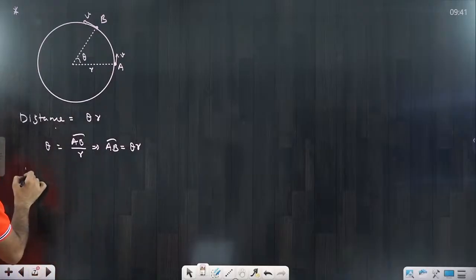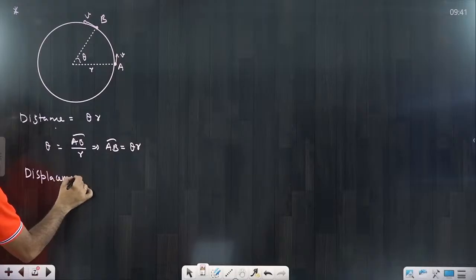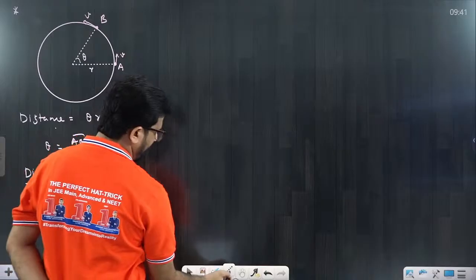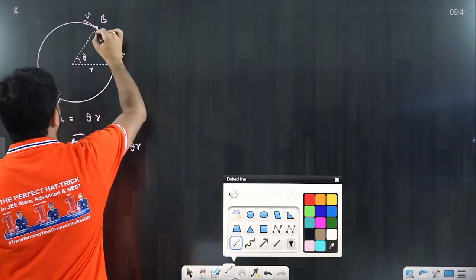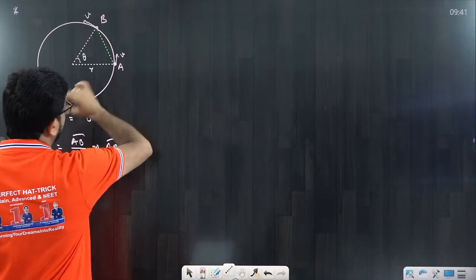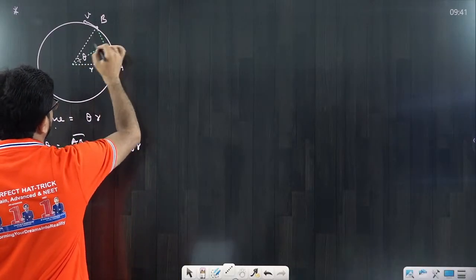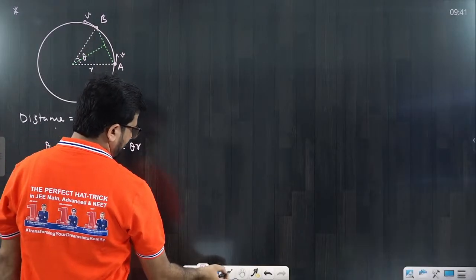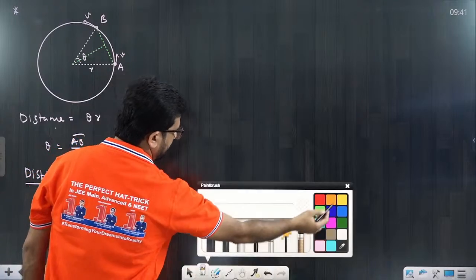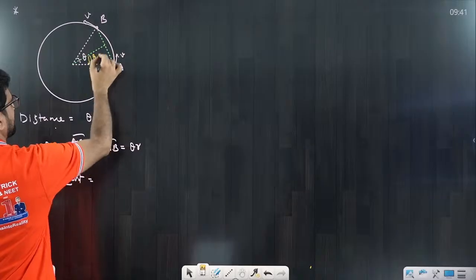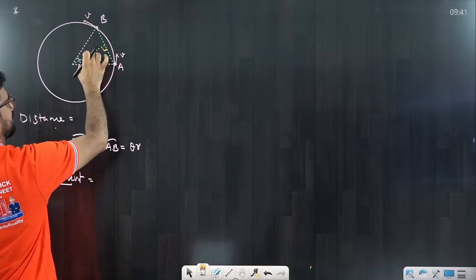Now the second question comes to you, displacement. So what is displacement? Displacement is when you join this point A to B directly with a straight line. To calculate this length, we have to put a perpendicular from here. Please understand here. This angle would be theta by 2. This angle is 90. This is R. This is theta by 2.